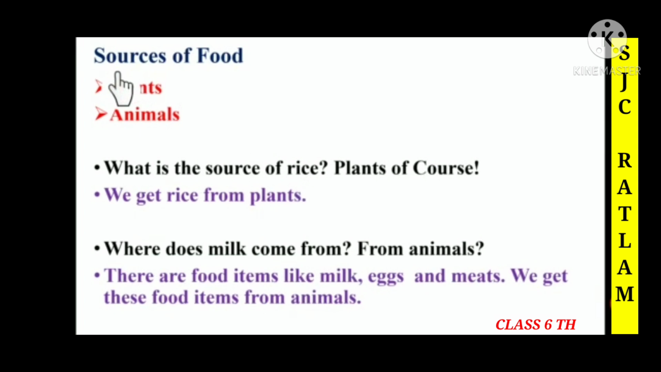Children, here we are going to discuss the sources of food, that is plants and animals. So children, the question is, what is the source of rice? As you know, plants, of course. So we get rice from plants. Where does milk come from? As you know, milk comes from animals. Here we can see there are food items like milk, eggs and meat, and we get these food items from animals.